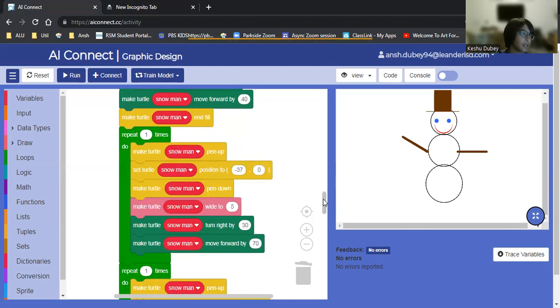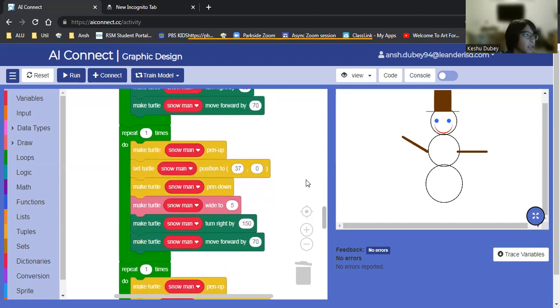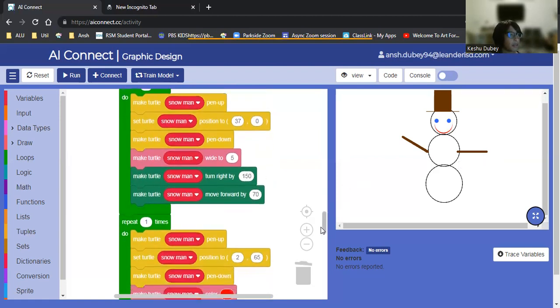Then for the next stick, which is this piece of code, you want it to be on the opposite side, so instead of -37, it's +37. Takes you right here. Then same width of 5. Turn right by 150 because you don't want this diagonal position anymore. You want it to be straight so that you can get that gesture of saying hi. So it turns right by 150 and then moves forward by 70 again. So it has the same width and length.